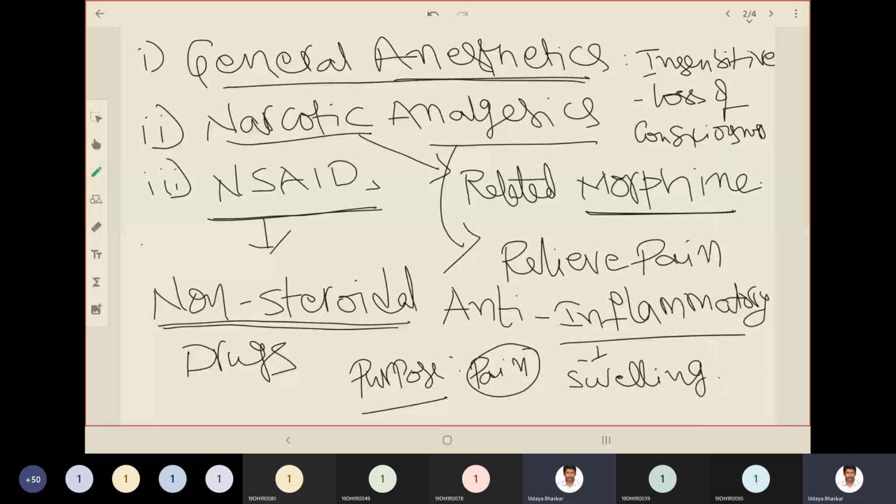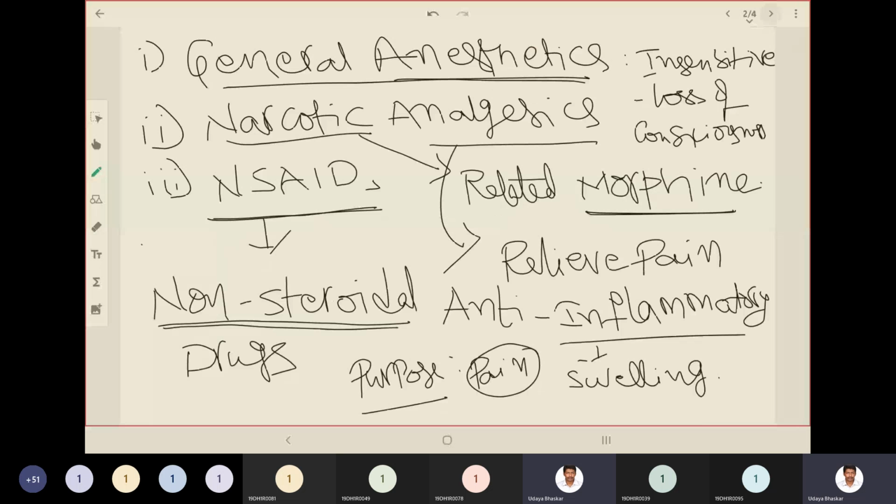As we have a side effect called dependency related to morphine, we wanted to overcome it, and based on thorough structural examination of morphine and its related analogs, we developed the NSAIDs, non-steroidal anti-inflammatory agents. Inflammation means swelling, and non-steroidal means they don't have morphine as part of their chemical structure. So the common point in these three categories of drugs is that their main purpose is relieving pain.